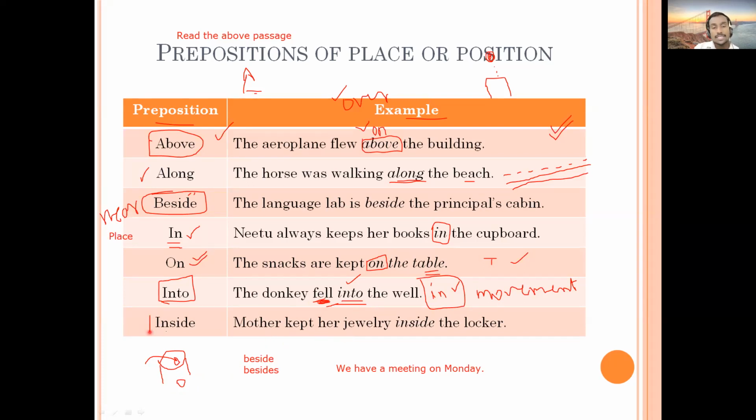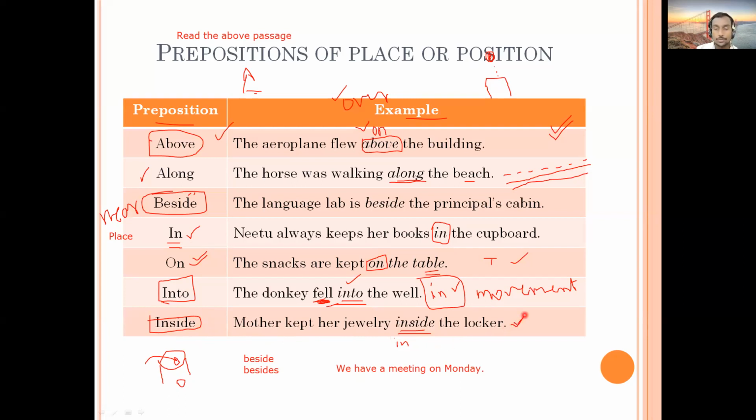Then next we have inside. So that is again referring to place, maybe a particular place like a room or cupboard. Mother kept her jewelry inside the locker. If you say in the locker, it is not specifying, but inside the locker it becomes more clear.